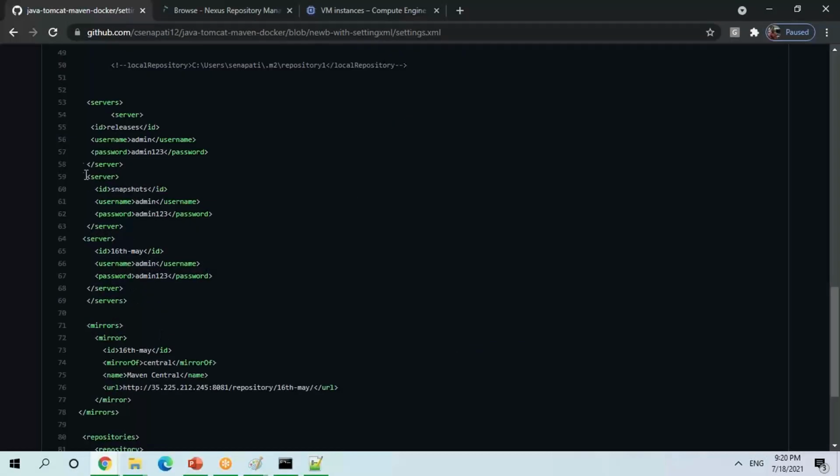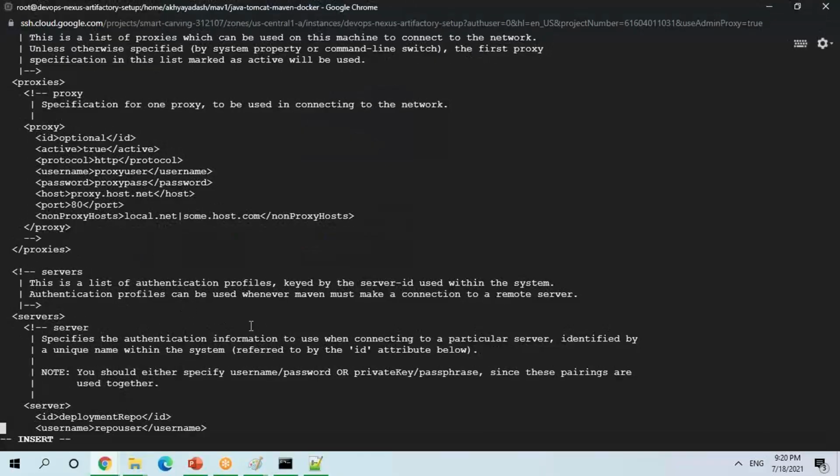You have to give the server specific dependencies, what type of artifacts you are creating, and all these things you need to give here. So I'll delete the server specific areas and change them to my settings.